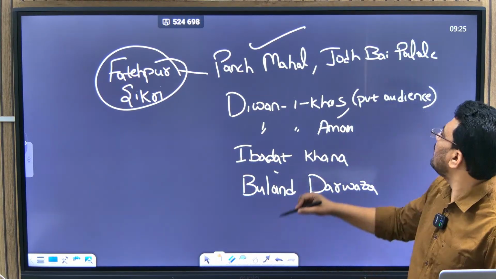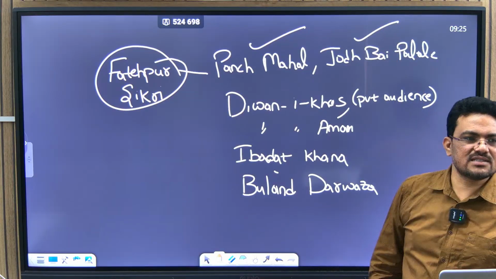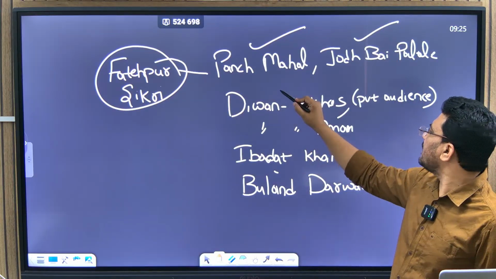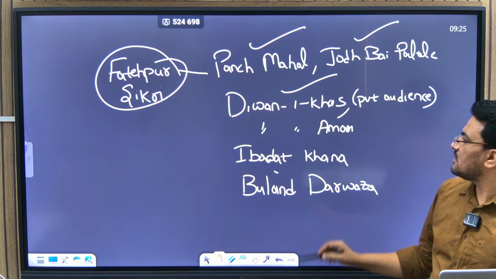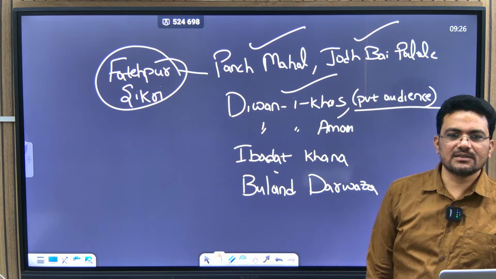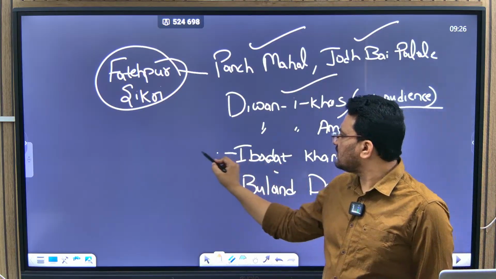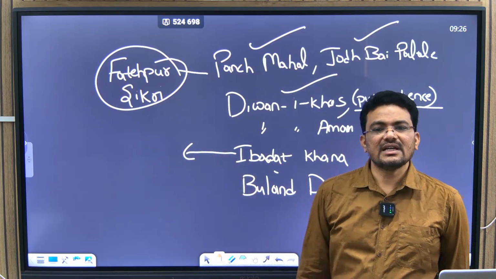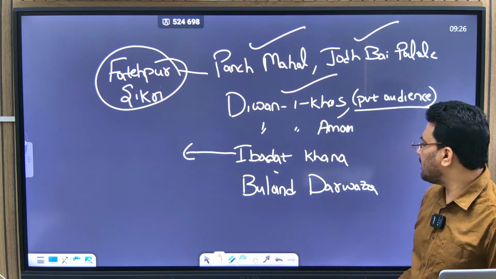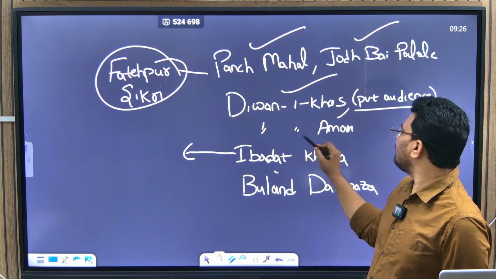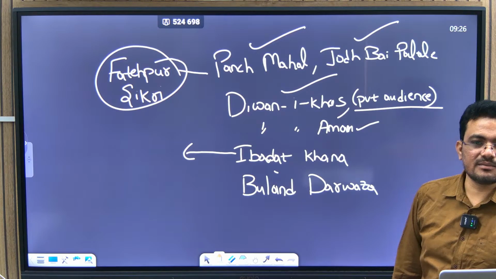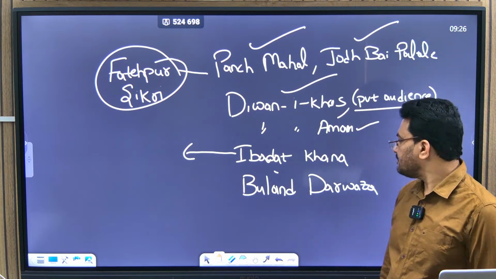Panch Mahal, and the Jodhbai Palace is also important. Diwan-i-Khas is for private audience. We have seen the Ibadat Khana, which is for religious discussions and debates, and Diwan-i-Aam is also important in Fatehpur Sikri.